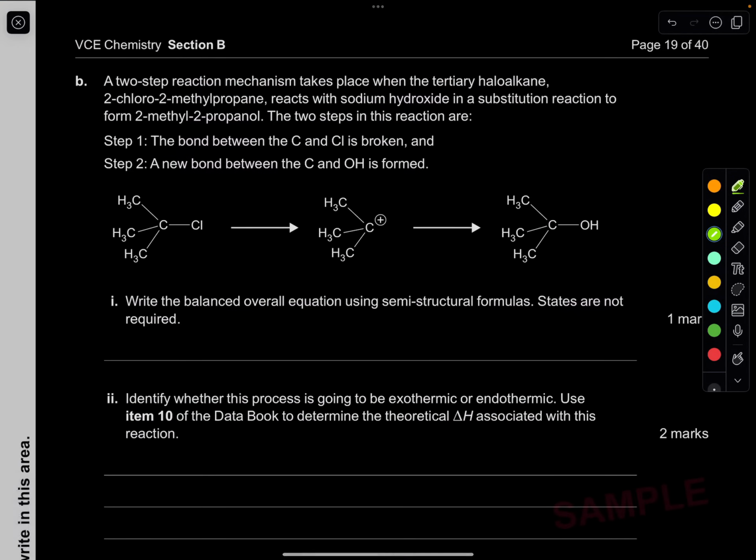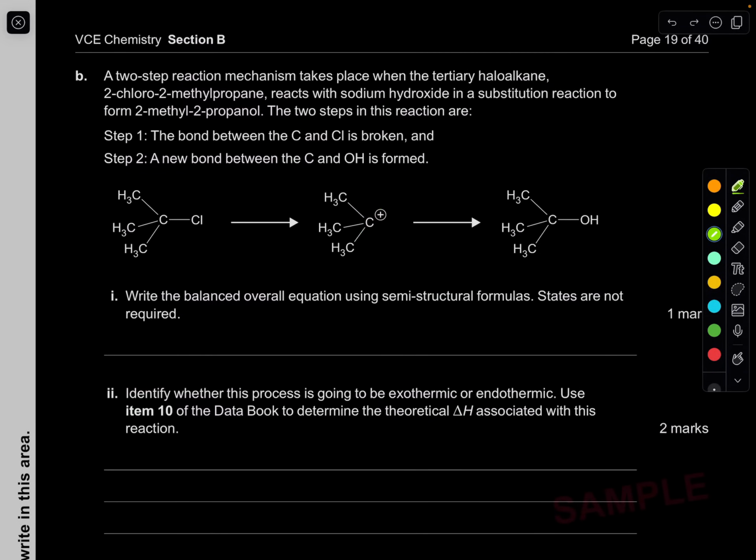B. A two-step reaction mechanism takes place with a tertiary haloalkane. 2-chloro-2-methyl propane reacts with sodium hydroxide in a substitution reaction to form 2-methyl-2-propanol. The 2 steps in this reaction are, step 1, the bond between the carbon and the chlorine is broken. And so yeah, this would be broken. And we can see it's broken now with the chlorine gone. And a new bond between the carbon and the OH is formed. And so here it is, the new bond is formed. Write the balanced overall equation using semi-structural formulas. States are not required. All right, easy.